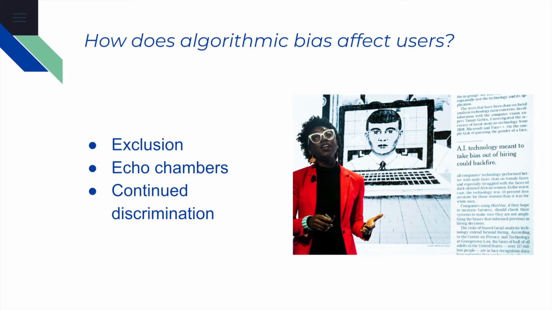Another example of continued discrimination is that algorithmic bias can affect how police officers are deployed in certain neighborhoods.